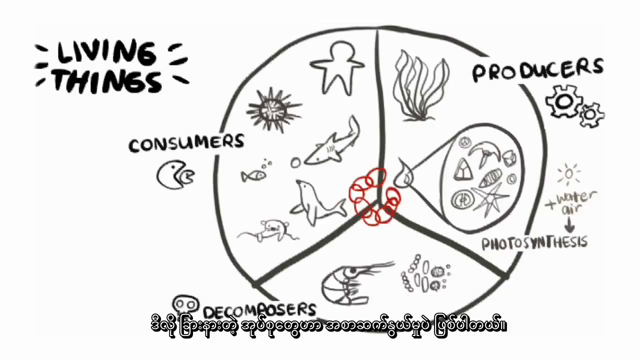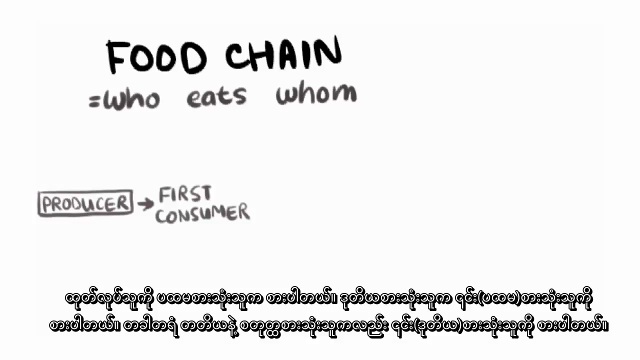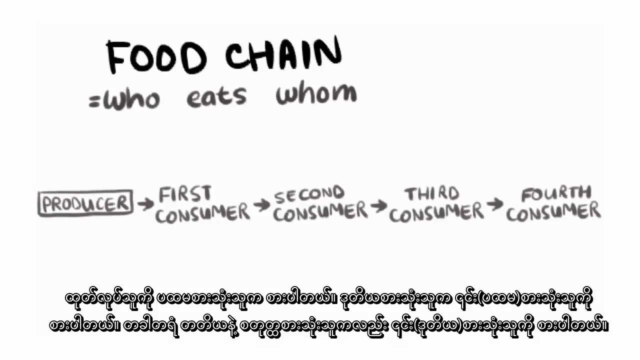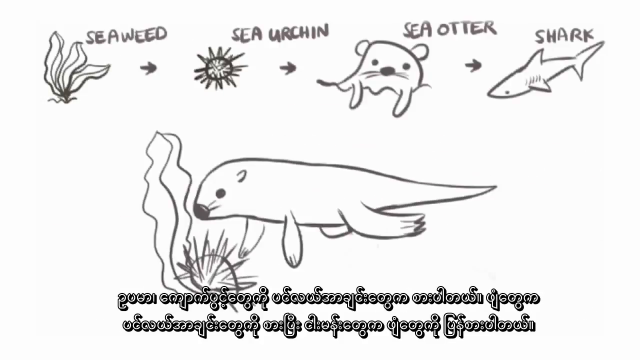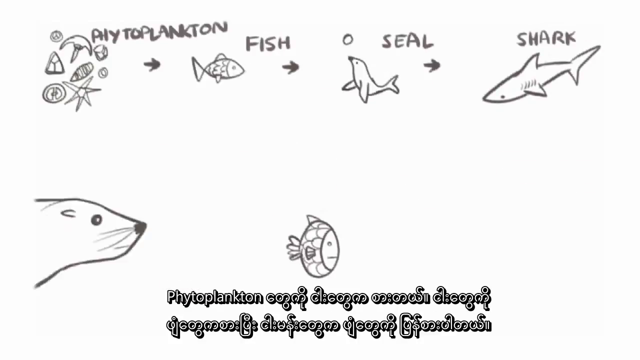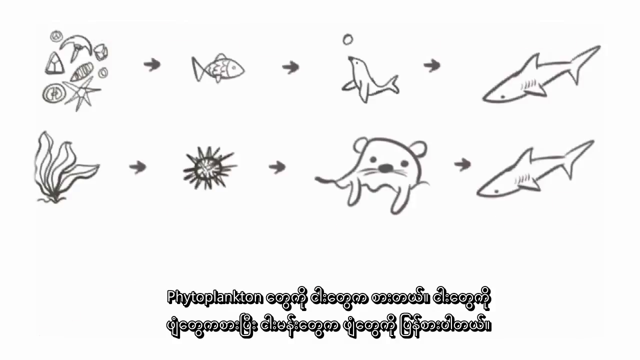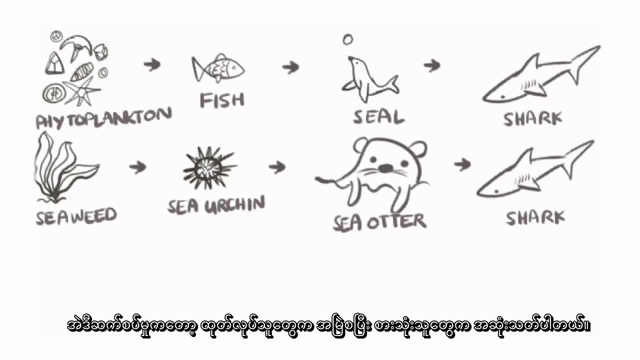These different groups are connected by food chains. A food chain shows who eats whom in an ecosystem. It always starts with the producer because they can make their own food. Then this producer gets eaten by the first consumer, who gets eaten by the second consumer, who sometimes gets eaten by a third and a fourth consumer. For example, seaweed's eaten by the sea urchin, who's eaten by the sea otter, who's then eaten by the shark. Or the phytoplankton's eaten by the fish, who's eaten by the seal, who's also eaten by the shark. Notice that even though the animals might be different, the idea stays the same. The chain always starts with the producer and ends with the consumer.